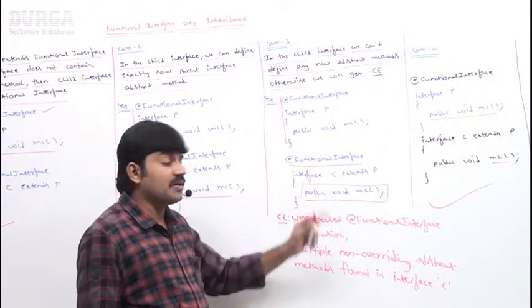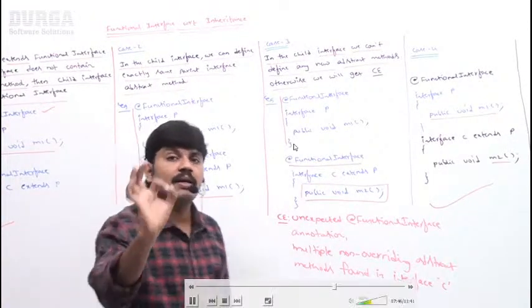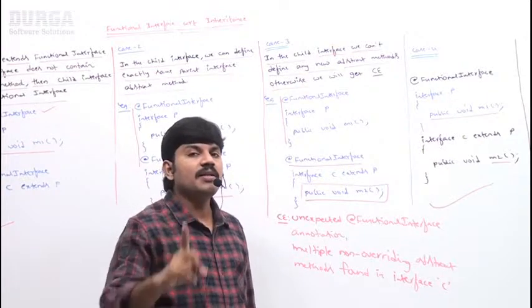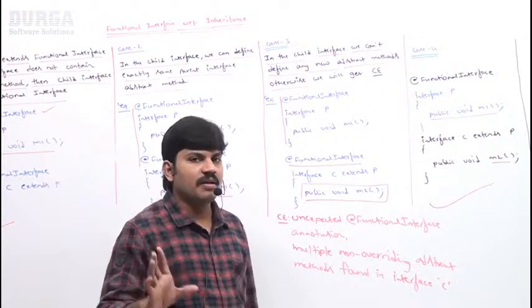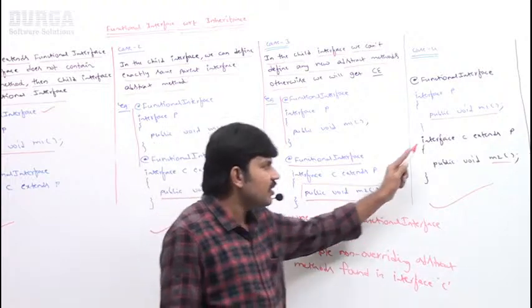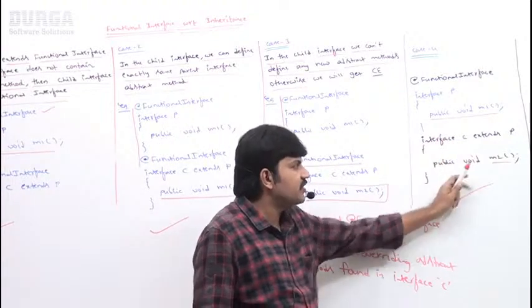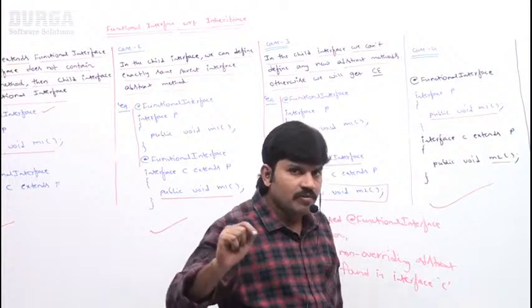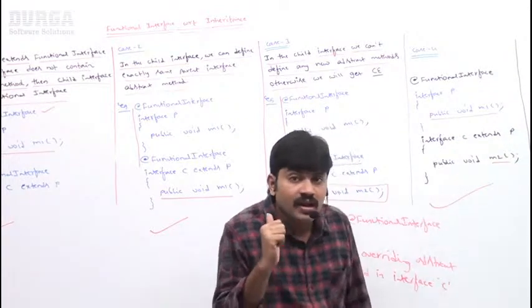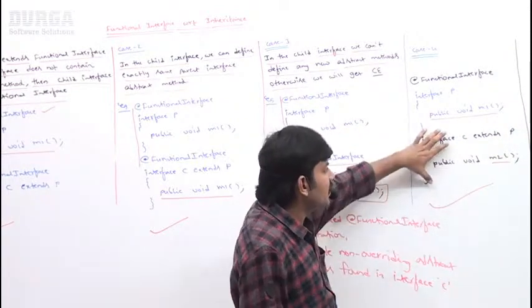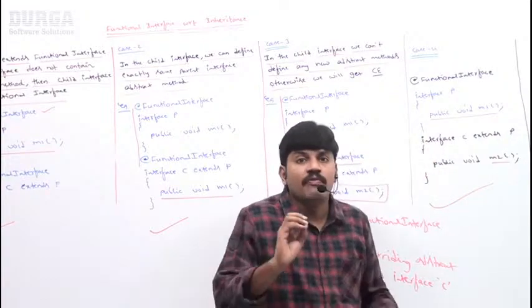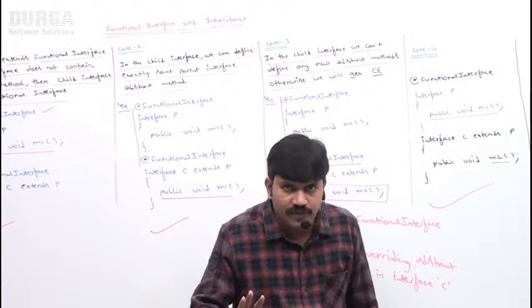Because a functional interface should contain exactly one abstract method. If multiple abstract methods are there, we are going to get an invalid compatible method error. But here, even though child interface contains multiple abstract methods, still itself is valid. What is the reason for that? I didn't declare child interface as a functional interface. Is it clear for all of you, right?